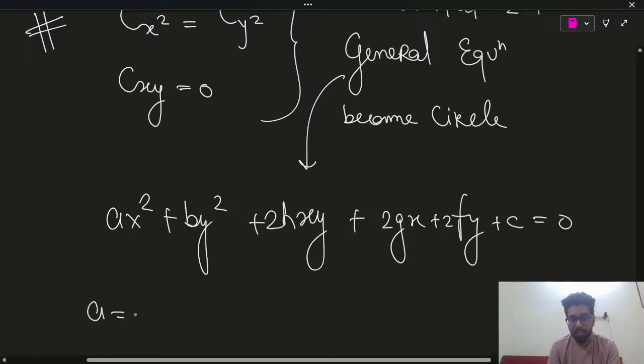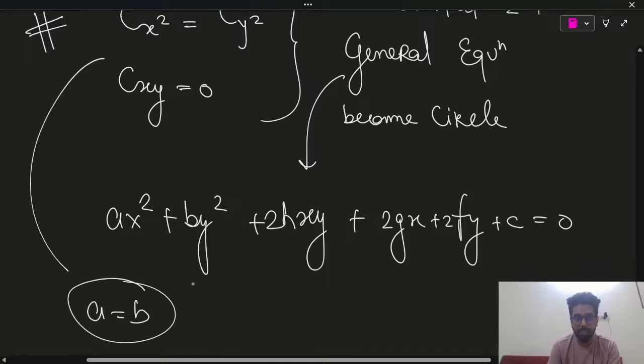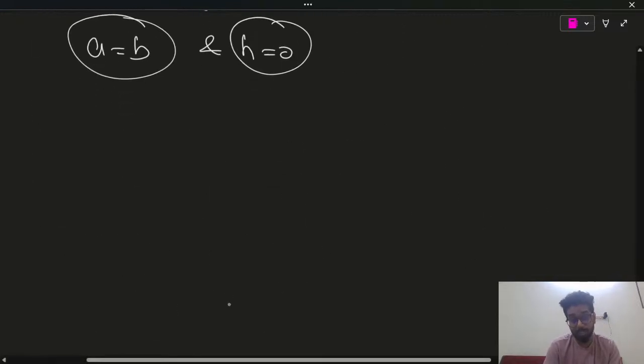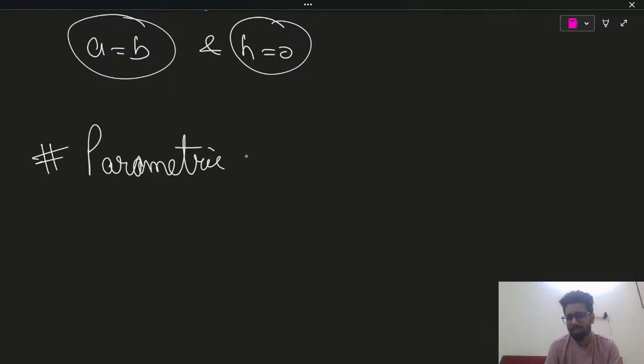Here a equals b, and h equals 0 if you want it to become a circle.